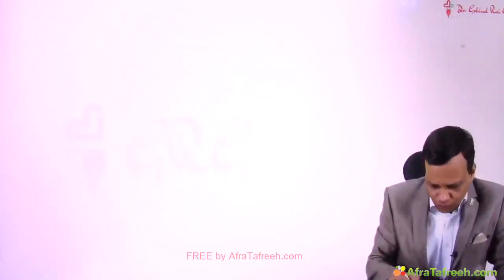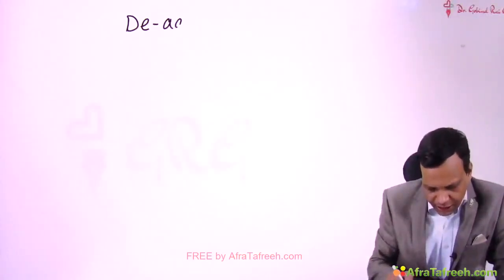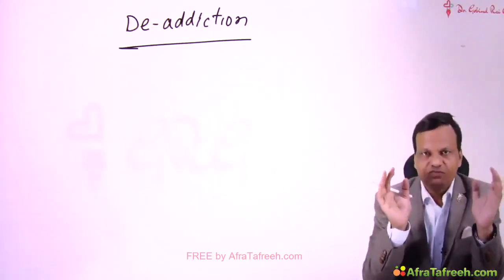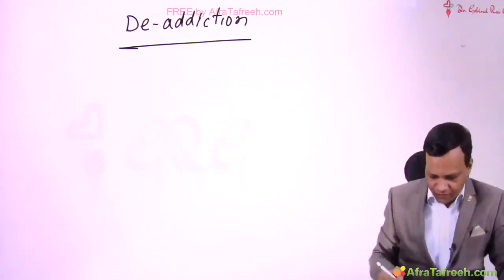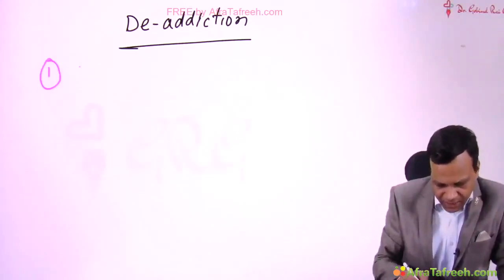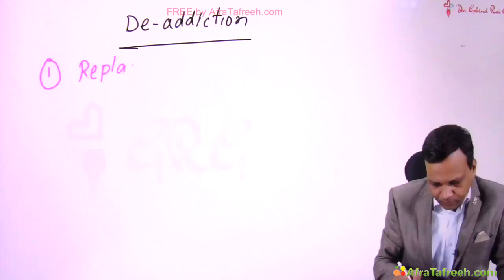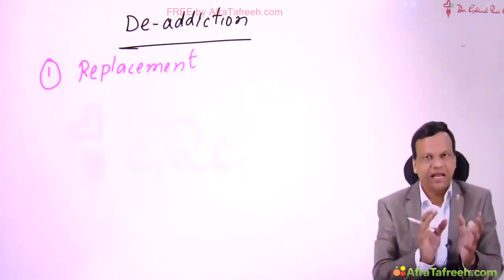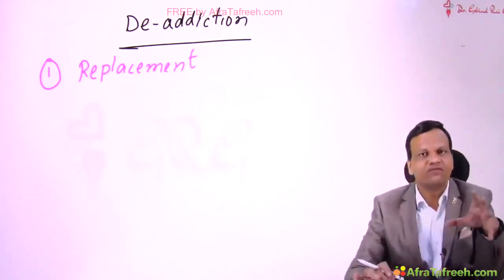Now we will move to alcohol de-addiction. For de-addiction purpose, we have three methods. First is replacement therapy. Just like in the opioids, we discussed that if we suddenly stop, there will be severe withdrawal symptoms.